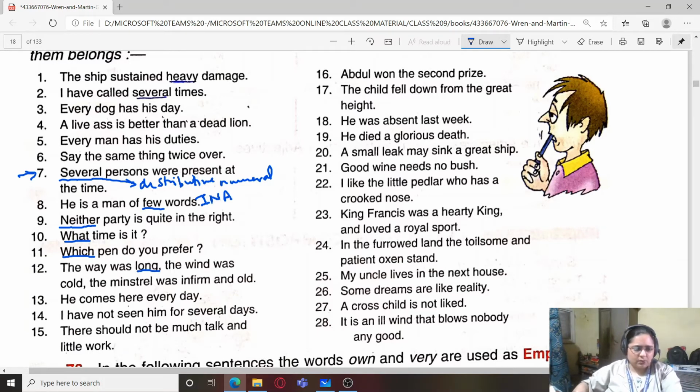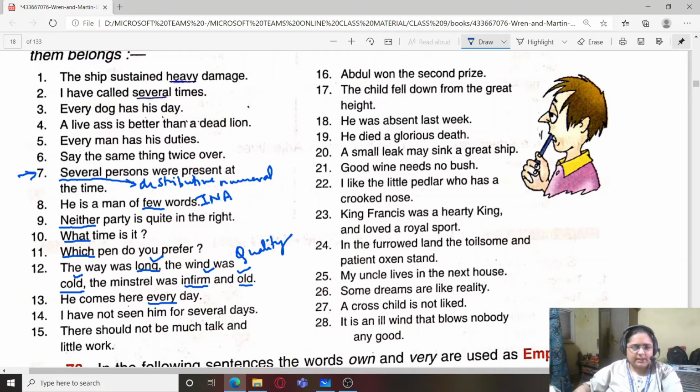The way was long. The wind was cold. The minstrel was infirm and old. So all these words which you can see, long, cold, infirm, old, they all are descriptive adjectives or adjectives of quality. He comes here every day. So every is a distributive numeral adjective.